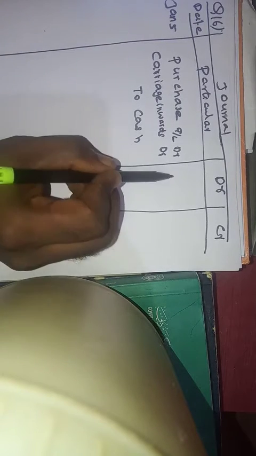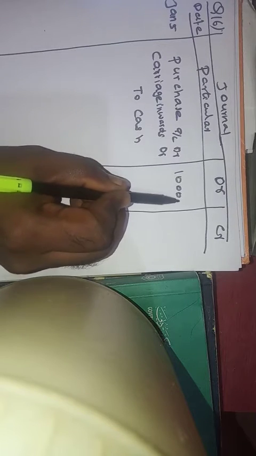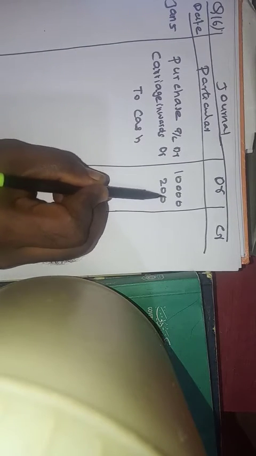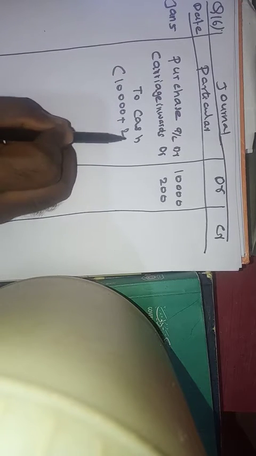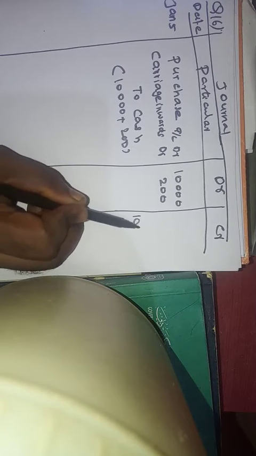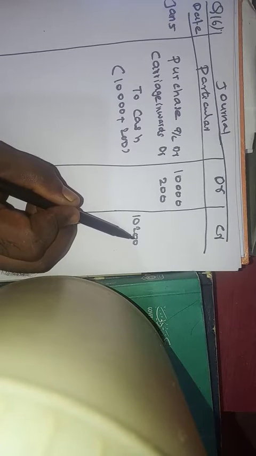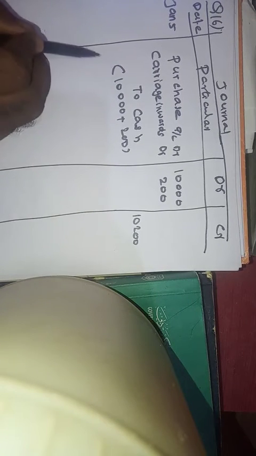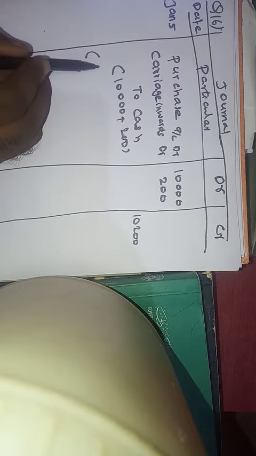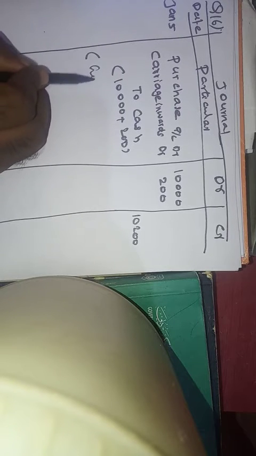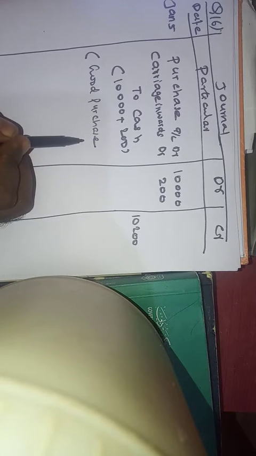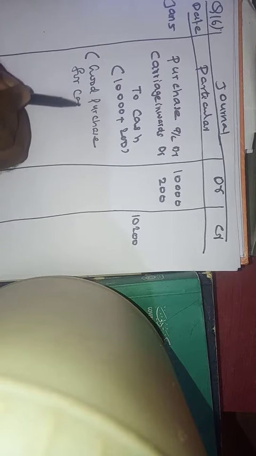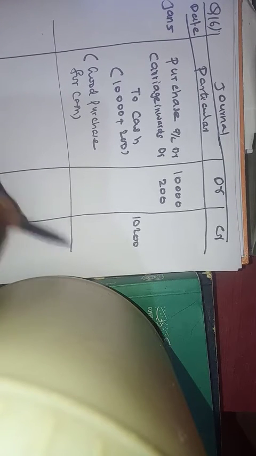What is the amount? Purchase is 10,000, carriage is 200. Total cash is 10,000 plus 200, that is 10,200. What is the narration? The narration is goods purchased for cash. So the first journal entry is finished. Next I am going for January 10.